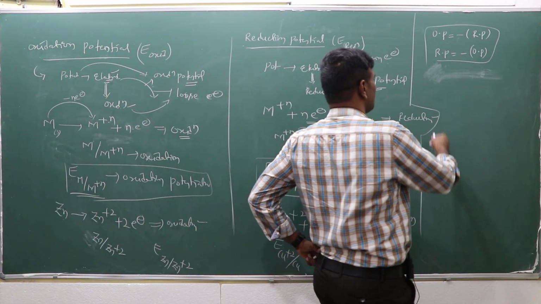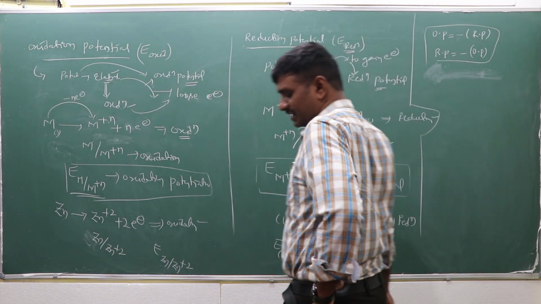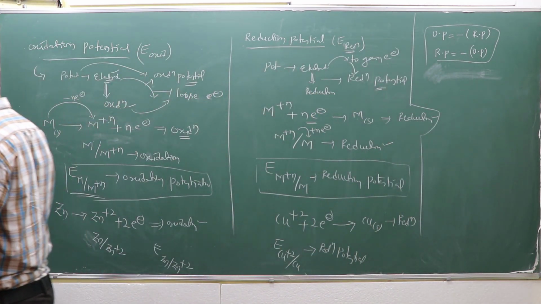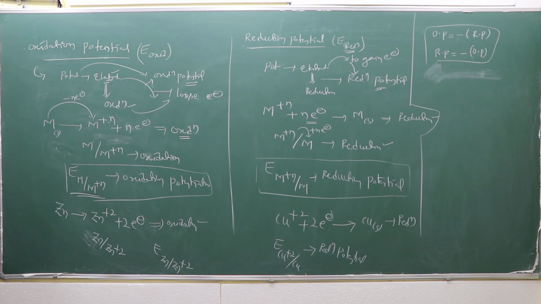And here one more thing I can explain: the standard reduction potential. How can you determine the standard reduction potential?